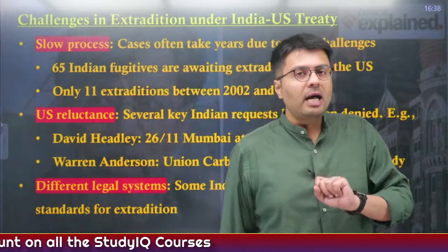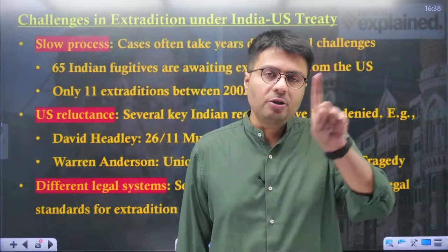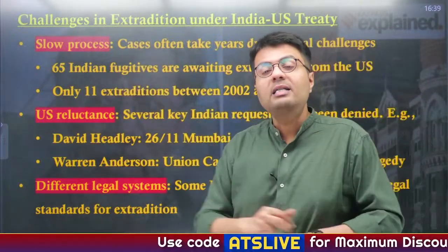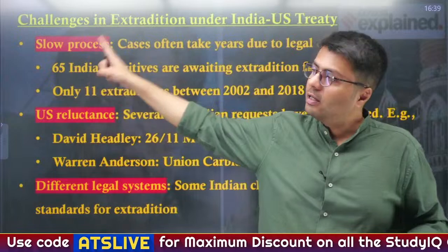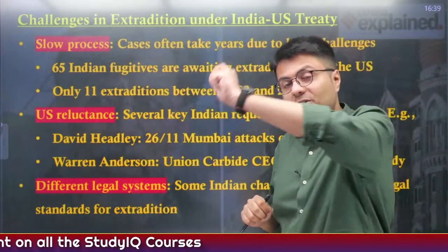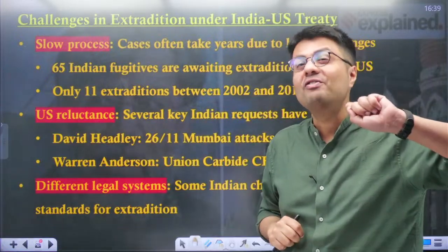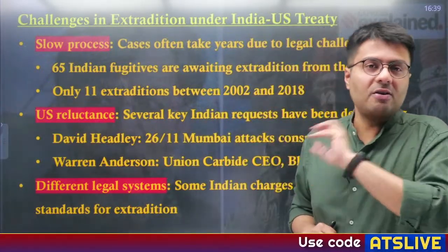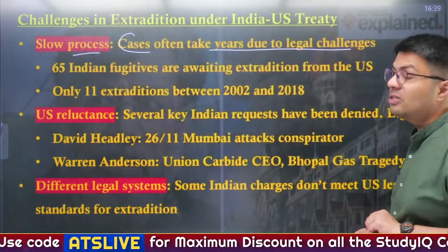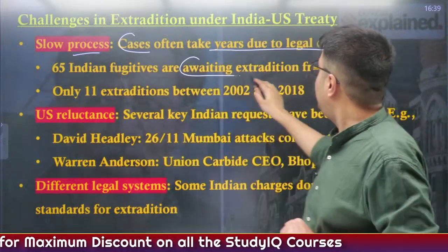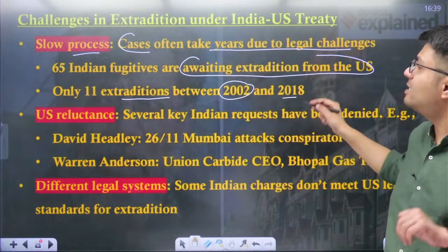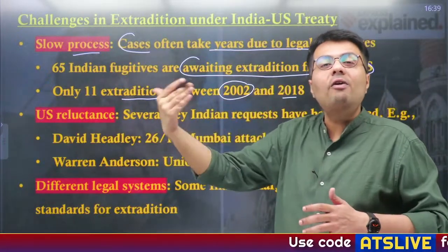Now, you understand there are certain challenges when it comes to extradition of persons between India and US. First, this process is indeed very slow. When did the 26/11 incident happen? That happened in 2008, and the person was arrested at quite a nearby time. But you understand the extradition has happened in which year? In 2025. That is more than 17 years after the terrorist attack happened. So understand this is a slow process, as cases often take years due to legal challenges. 65 Indian fugitives are awaiting extradition from the US, and only 11 extraditions happened between 2002 and 2018. So you can understand this is indeed a very slow process.